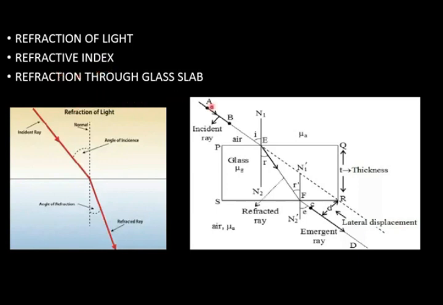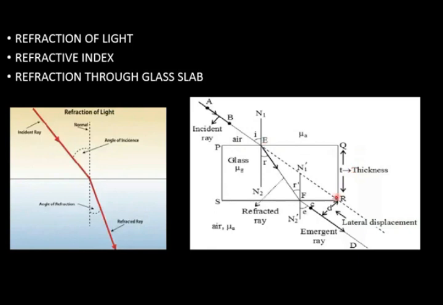Refraction through glass slab. Here PQRS is a glass slab. AB is the incident ray. When it falls on the surface of glass slab, it will enter the glass. Air is rarer medium, glass is denser. So it will bend toward the normal. Now from point E to point F, it will travel in a straight line, and when it comes out, again the medium will change. That's why it will bend away from the normal.